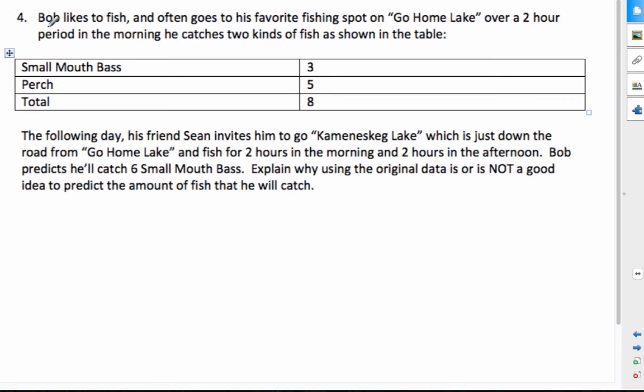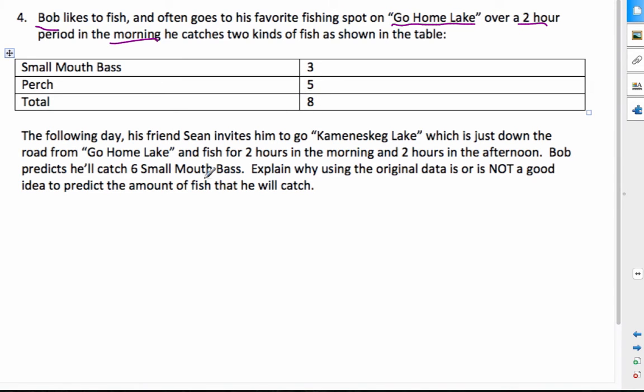Let's try another example. Okay, Bob likes to fish, and he often goes to his favorite fishing spot. Take a moment, pause it, read it yourself, and try to answer the question. So now that you're back, Bob likes to fish. He goes to his favorite fishing spot on Go Home Lake. Over a 2-hour period in the morning, he catches 2 kinds of fish, smallmouth and perch, a total of 8, as shown in the table here.